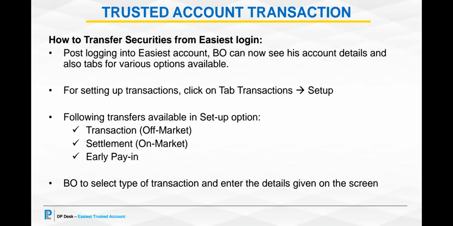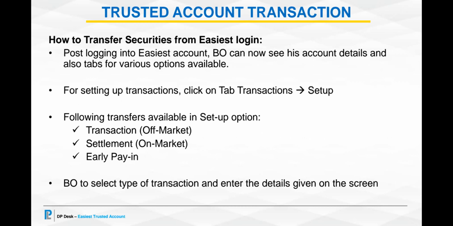Now coming to how a transaction through a trusted account will happen. Once the registration is completed, the client will receive an email from CDSL confirming the registration of the trusted accounts and the easiest trusted account option.